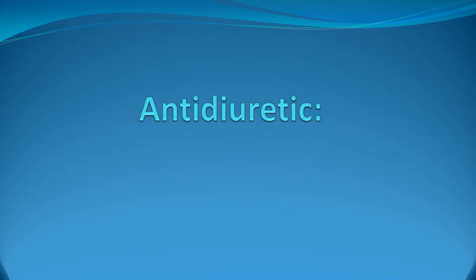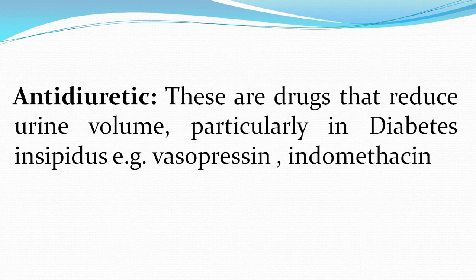Next is the antidiuretic. Antidiuretic is generally used in diabetes insipidus, in which there is uncontrolled volume of urine. So these are the drugs that reduce the urine volume, particularly in diabetes insipidus. Example is vasopressin. As you all know, it is also known as antidiuretic hormone. Its various forms like desmopressin are available in the market, which are given by the intranasal route also. And another drug which is used as antidiuretic is indomethacin.